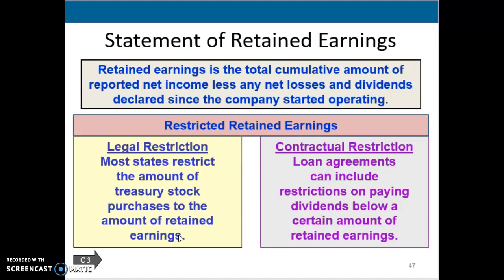So a lot of states are going to have minimum amounts they want you to keep in that retained earnings. So you have to keep a certain amount there, and anything above that you could pay out in dividends, but you're required to keep a minimum amount there. So that would be like a legal restriction. There could also be a contractual restriction where you signed a loan saying, hey, I'm required to keep retained earnings at this amount. So that's where we talk about restricted. It can be a legal restriction because the states say you have to have so much in there, or it could be a contractual restriction.